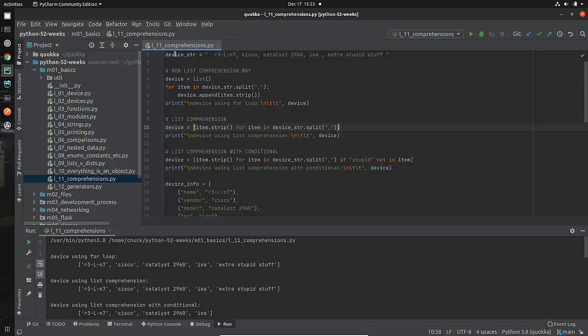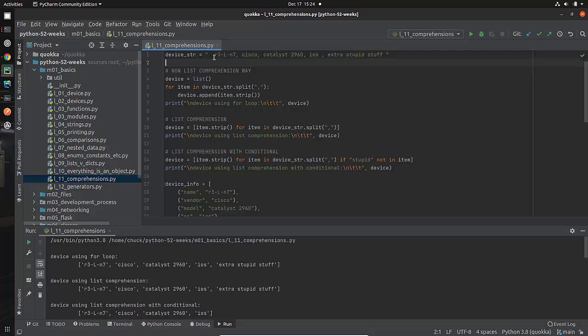So in this situation, I've created something I'm calling a device string, and this string has a number of things in it. If you're familiar with what we've been doing so far, you probably recognize that as a kind of semi-device name type of thing. This is a vendor, obviously. This is a model of the particular device. This is the operating system. And then for later purposes, I put some extra stuff here at the end that we don't really need. That may be extraneous, probably important stuff, but you're just not interested in it. So I just called it extra stupid stuff.